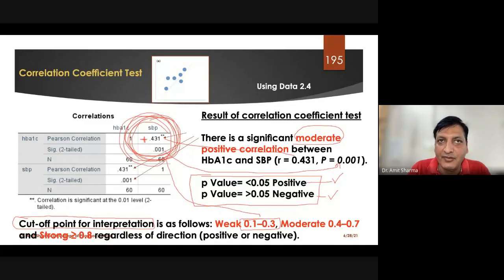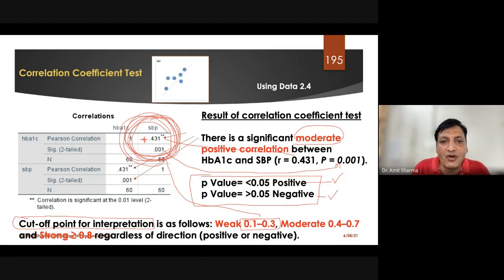We are not bothered here about positive or negative. We say weak, and after that we add the term positive or negative by seeing the sign of R, whether we have got our value in plus or in minus.